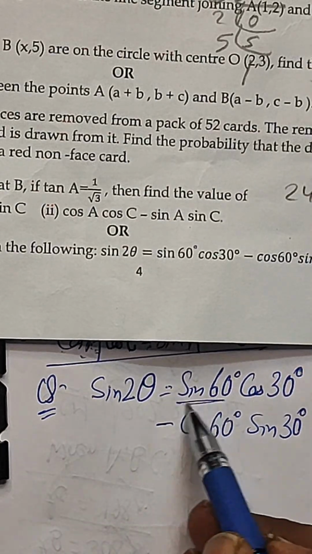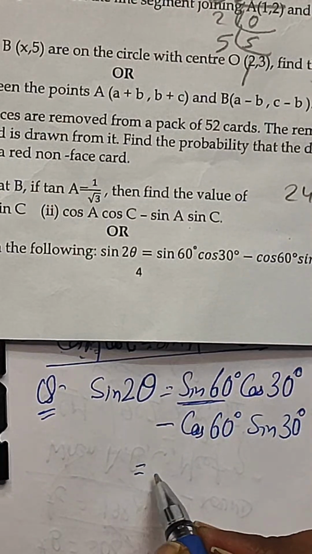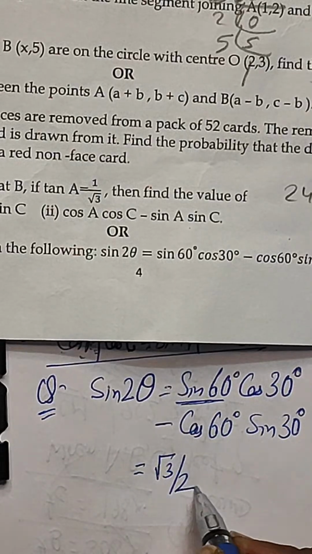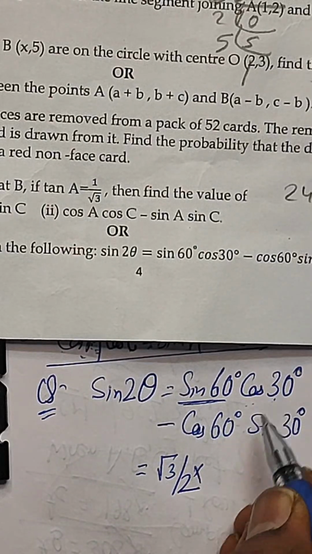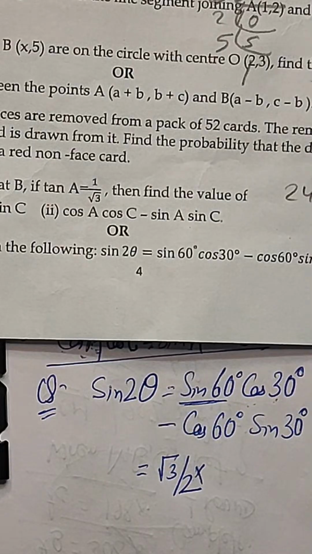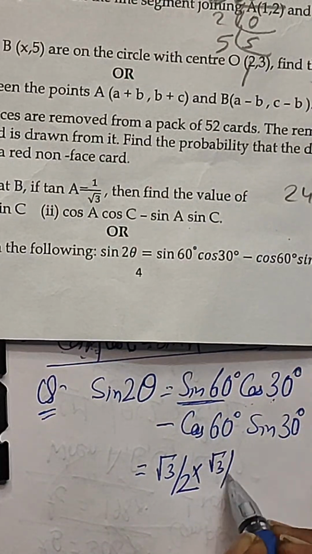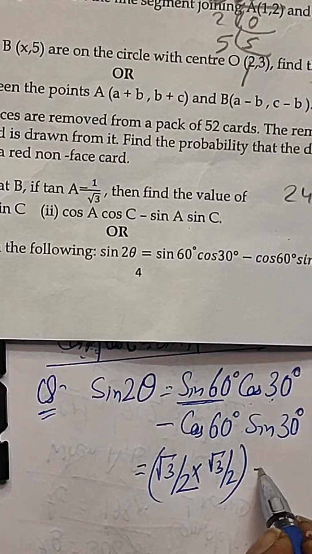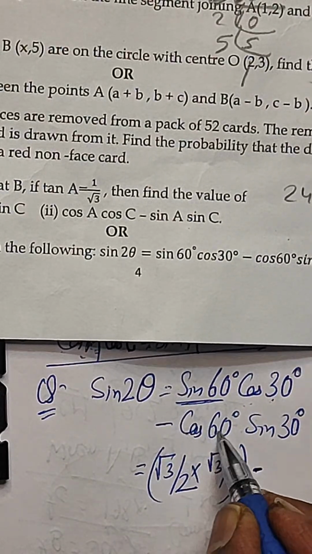Now here, we know the value of sine 60 degree is root 3 by 2. What is the value of cos 30 degree? Cos 30 degree is again root 3 by 2, right? Minus cos 60.